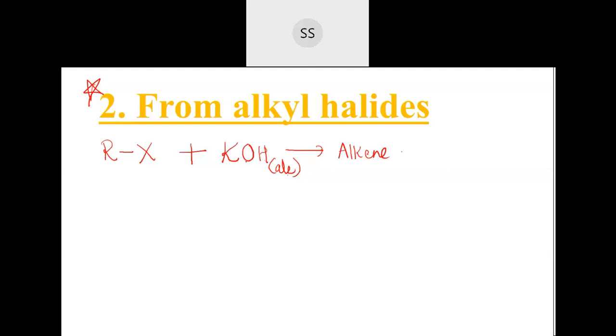So we are trying to generate a very strong base using KOH and alcohol. Ethanol itself is taken here, C2H5OH. Ethanol is taken and made to react with the KOH. So during that process, what happens? This K is there, no? It releases OH minus and ethanol releases one H plus.